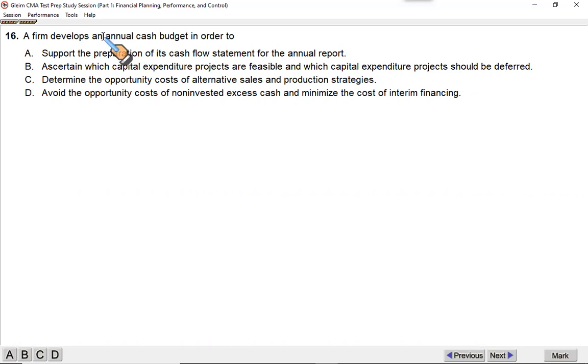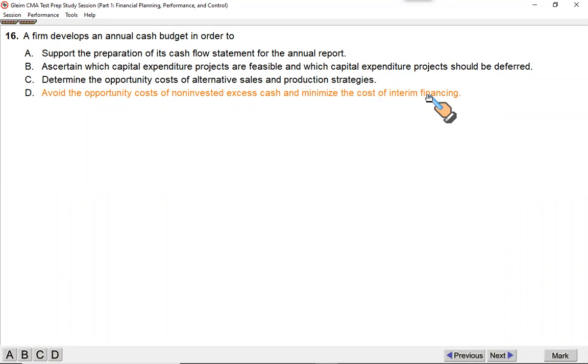A firm develops an annual cash budget in order to determine the opportunity cost of alternative sales and production strategies. Again, this is a ridiculous option. Cash budget simply involves the projected cash inflows and outflows. So what basically is the purpose of developing a cash budget? Avoid the opportunity cost of non-invested excess cash and minimize the cost of interim financing.